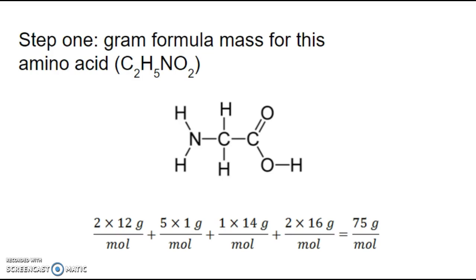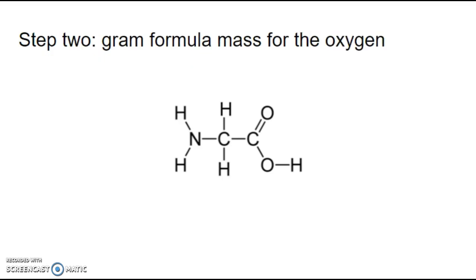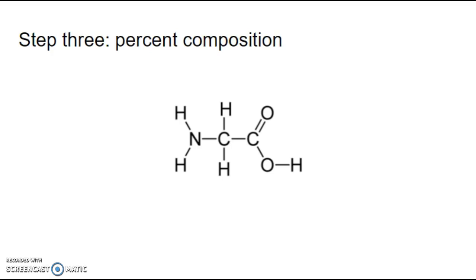Now that we have the gram formula mass for the whole compound, we need to find it for the part that is just the oxygen. We have 2 oxygen atoms, so we can multiply 2 times the gram formula mass for an oxygen atom, which again is 16 grams per mole. Now that we have both of those masses accounted for, we can calculate the percent composition. Again, we're looking for the percent composition of oxygen in this entire compound.